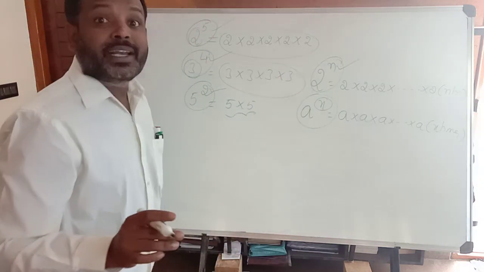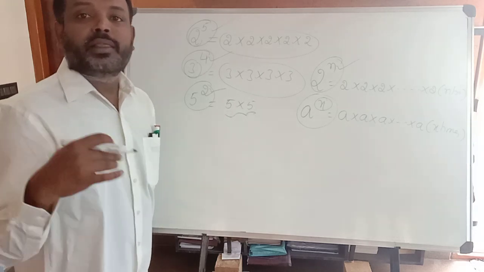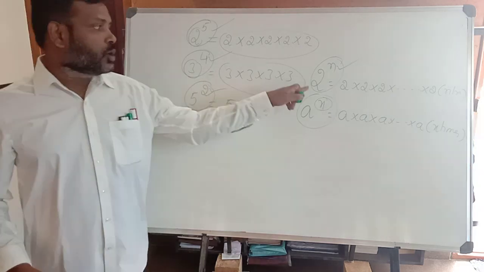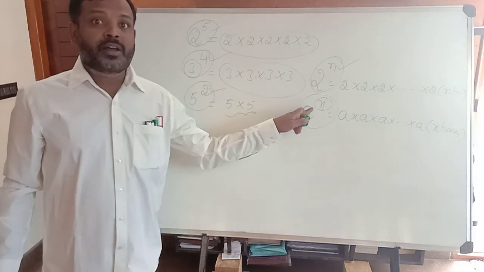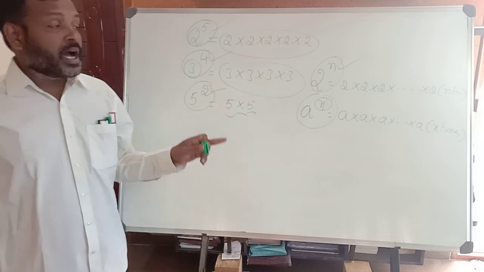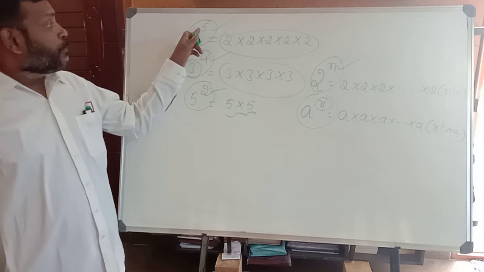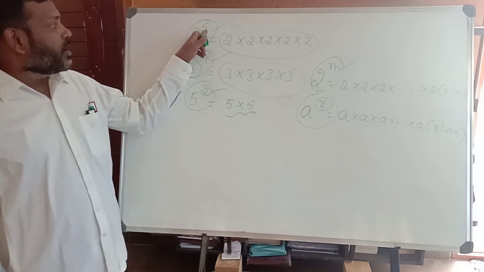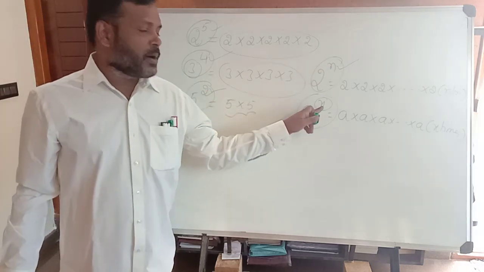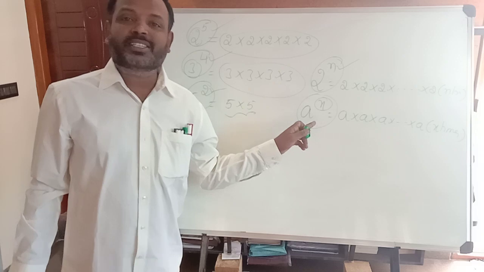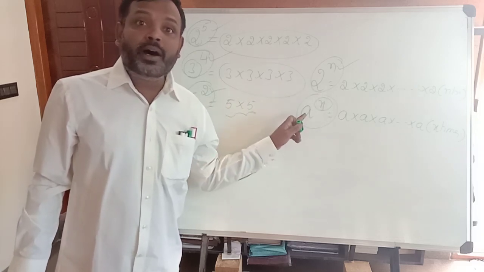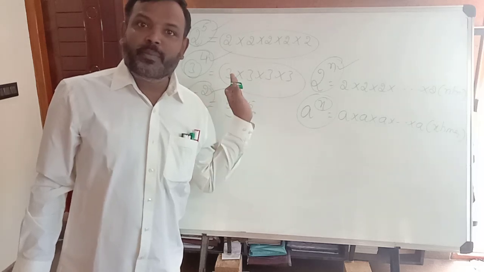Now all these, 2 power 5, 3 power 4, 5 power 2, 2 power n, in general a power x, are the numbers in the form we call index form. What do we call it? Index form. Index form is nothing but the process of raising the power. What is the power here? 5. The power is 4. The power is 2. The power is n. The power is x. The process of raising the power to the given number is called index form.